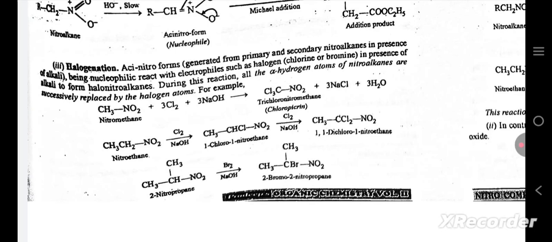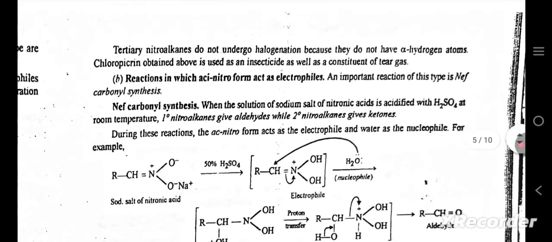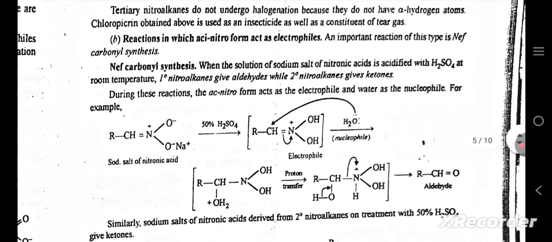For example, nitromethane to trichloronitromethane, nitroethane to dichloronitroethane. Tertiary nitroalkyls do not undergo halogenation because they do not have alpha hydrogen atoms. Chloropicrin obtained above is used as an insecticide as well as a constituent of tear gas.